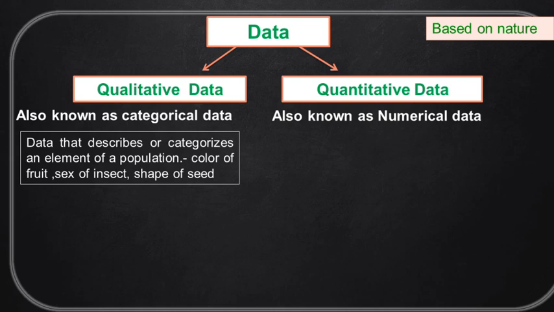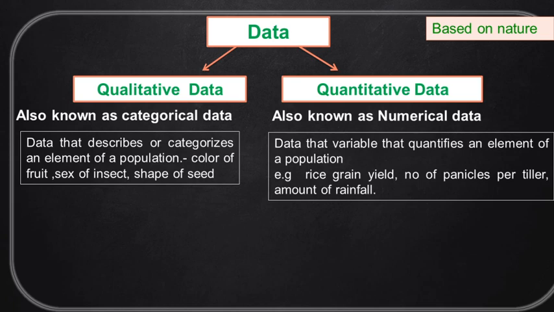In quantitative data we quantify the element, how much it is: rice yield in kg, number of panicles per tiller, 2 panicles, 3 panicles, or amount of rainfall, 25 centimeter, 10 centimeter or 10.5 centimeter. We measure in numerical values, so it is numerical data.